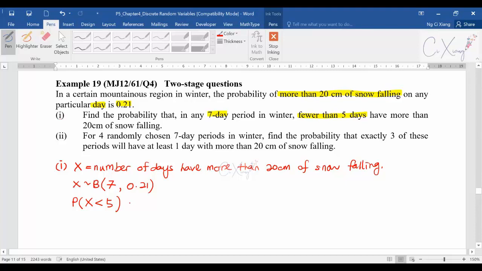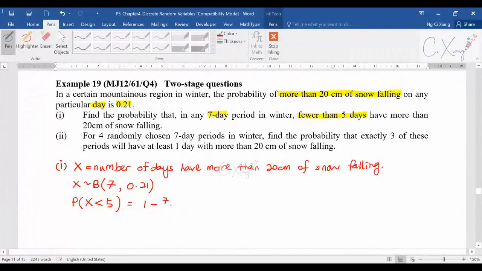Fewer than 5 means that you can start from 0, 1, 2, 3, 4. That is still a bit too long, so I would prefer to use 1 minus. So 1 minus the probability of less than 5 in our answer. When you want to minus, you should start from 5, including the 5.